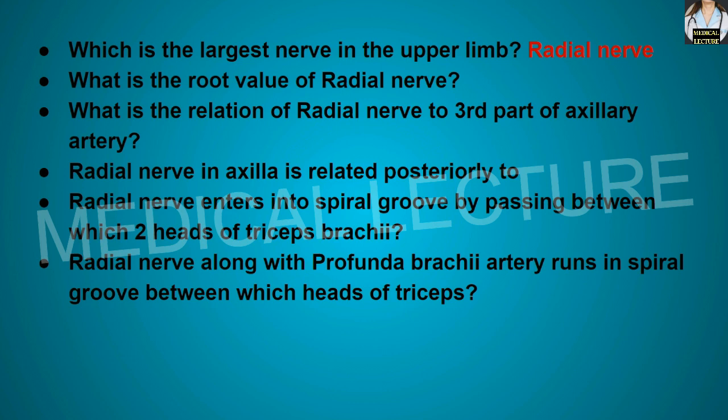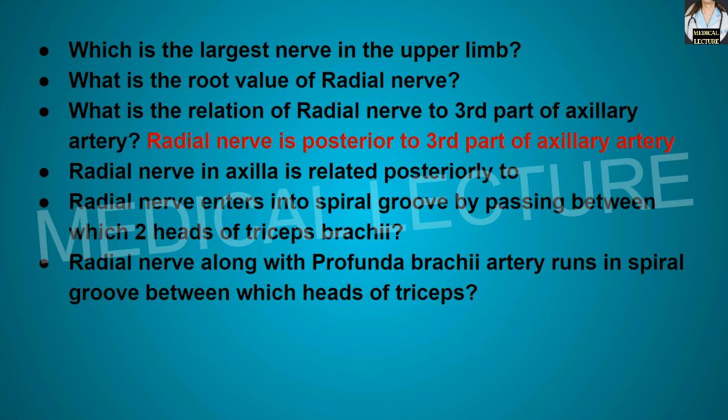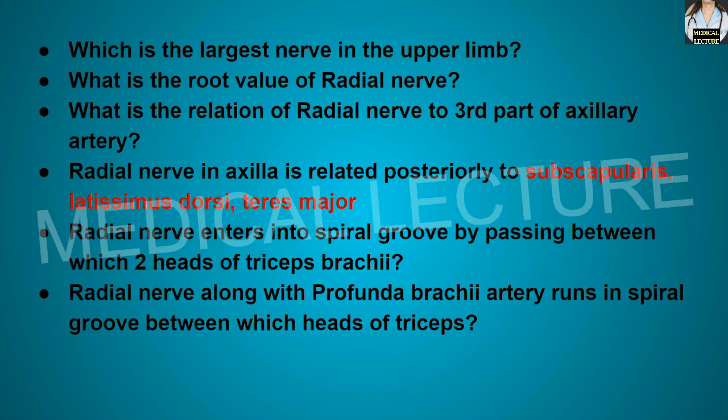What is the root value of the radial nerve? C5 to T1, dorsal branches. It is formed by the posterior cord of the brachial plexus. What is the relation of the radial nerve to the third part of the axillary artery? Radial nerve is posterior to the third part of the axillary artery, so having the posterior relation over here. Radial nerve in the axilla is related posteriorly to subscapularis, latissimus dorsi and the teres major muscle.